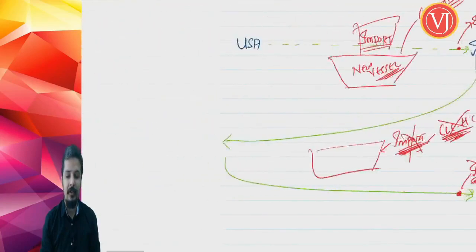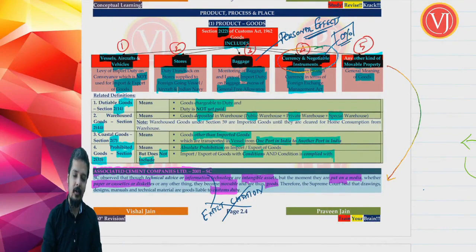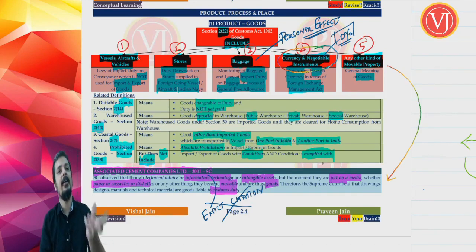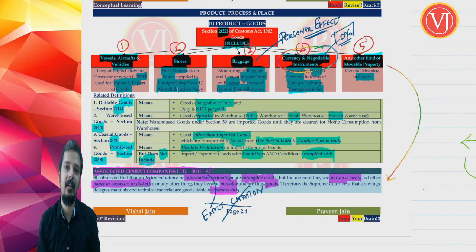So if you see the definition of prohibited goods, you will find prohibited goods means, under section 2 clause 33, goods where absolute prohibition is there. Simple, absolute prohibition, right? No one can import or export. Or you are talking about prohibited goods does not include import and export of goods with conditions and you comply with the conditions, which means it will include import and export of goods with conditions, and you don't comply with the conditions. So that is what we have tried to understand in simple pictorial presentation.